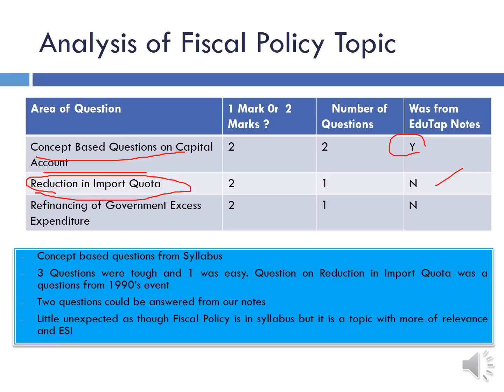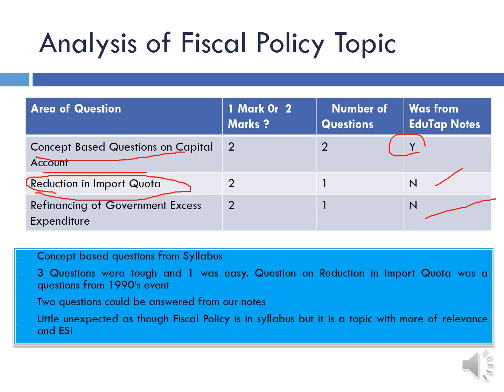Then there was a question on how does the government refinance its excess expenditure. This was a very good question. This was also not directly in our notes. This was a 2 marker question, but many of our students have answered this because they have cleared concepts. But still, we do not claim it to be from our notes.